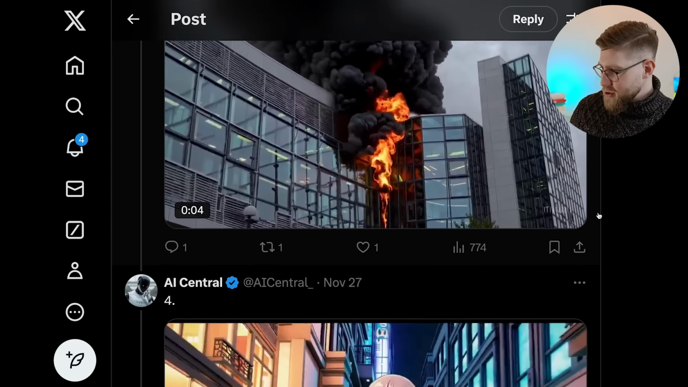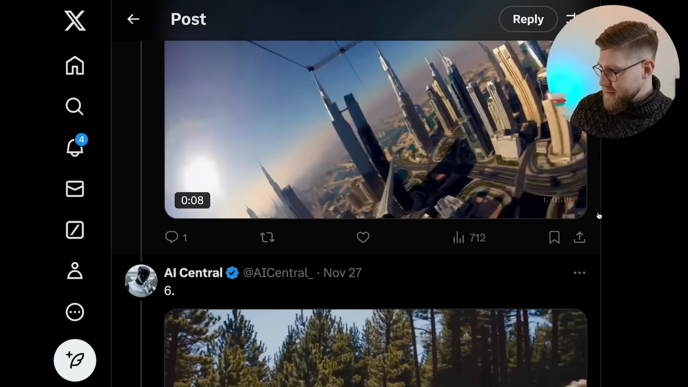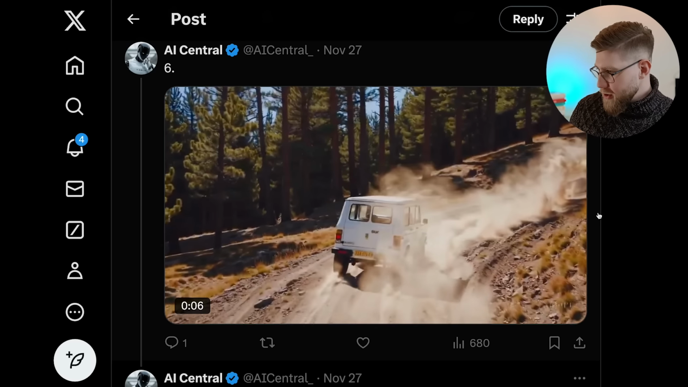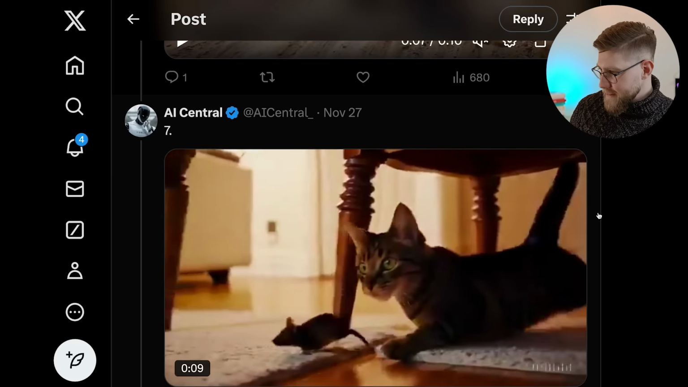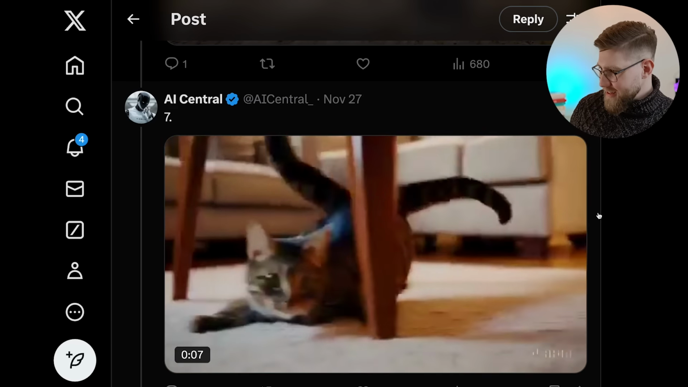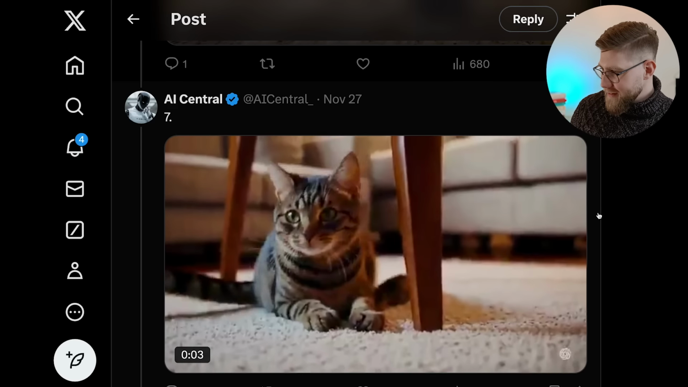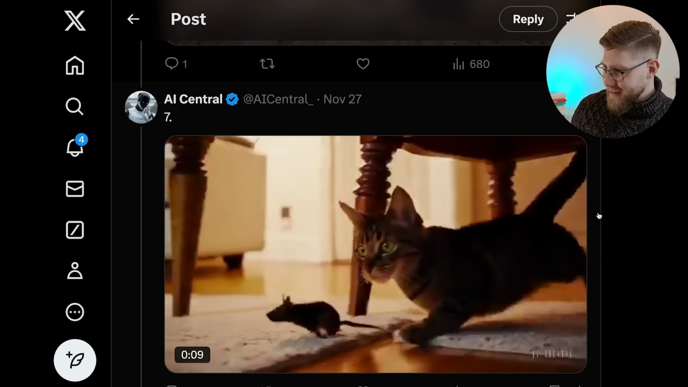Here we have anime generated, skyscrapers, a car, what looks like a safari perhaps. Pretty good. And then we have a cat chasing a mouse. And I think this is where we can see those problems with the legs. As it jumps, it almost looks like it's a three-legged cat.